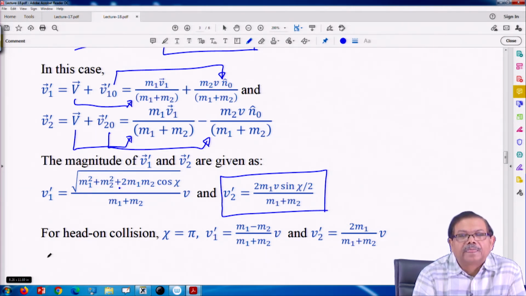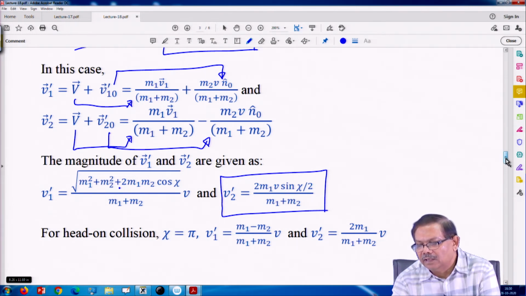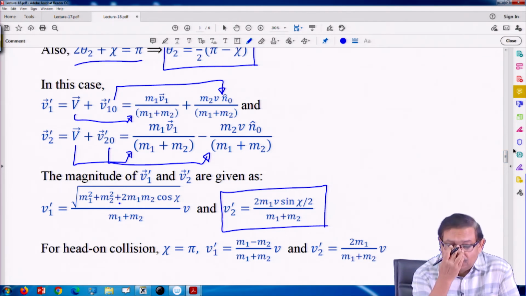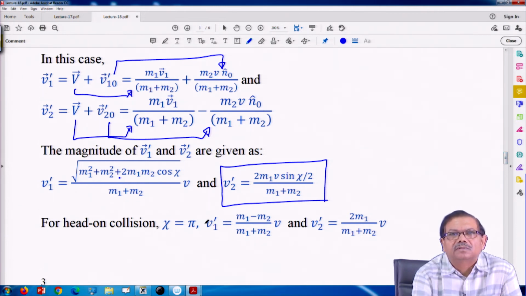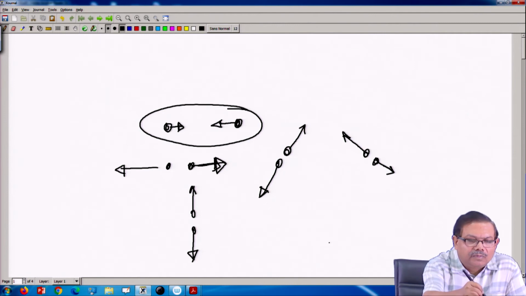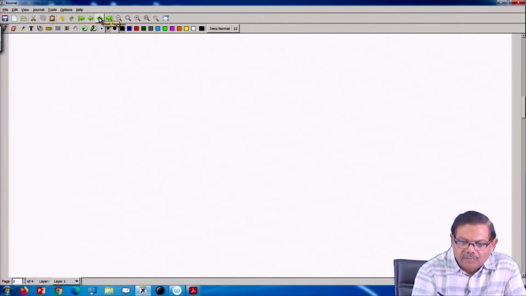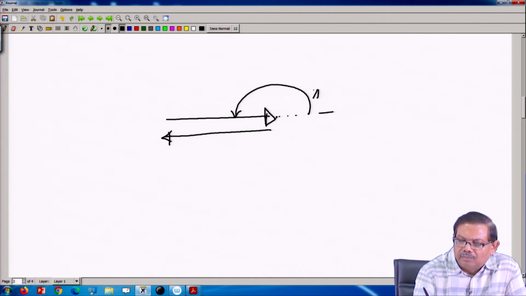For head on collision, what happens? If it is a head on collision, then this chi becomes pi. The particle that was coming from a particular direction, after a head on collision, if it goes back, makes an angle pi from this direction.